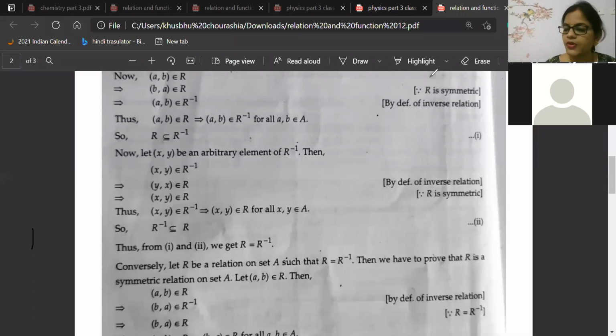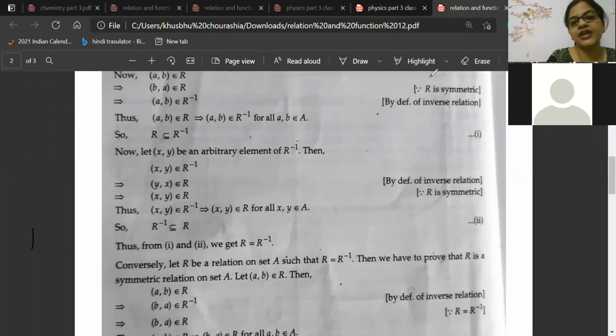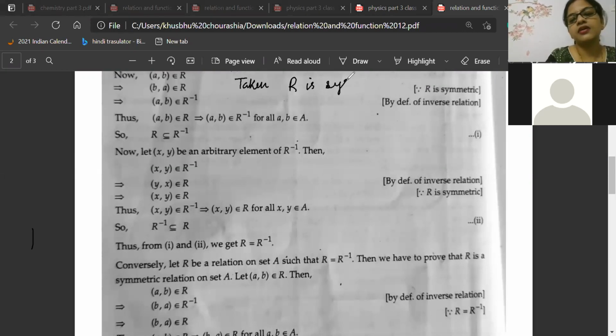If XY belongs to R, then YX will also belong to R. That is the symmetry condition, and the reverse of it will belong to R inverse. Now the converse, because in the first condition you took R is symmetric and you proved R equal to R inverse.